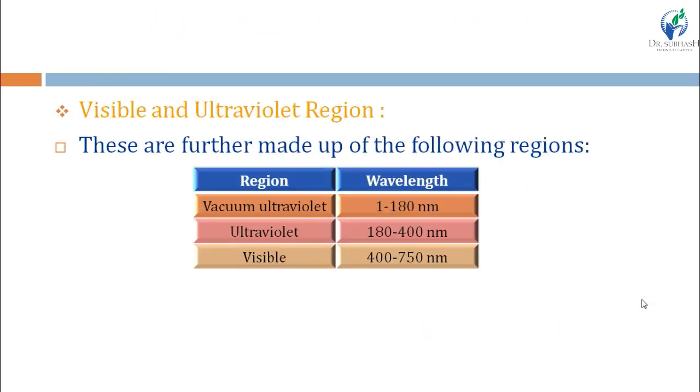After the X-ray region, the third region is the UV visible region, means ultraviolet visible region, and this region is further divided into 3 regions: vacuum ultraviolet region, ultraviolet region and visible region. The wavelength of vacuum ultraviolet region is 1 to 180 nanometer. The wavelength of ultraviolet region is 180 to 400 nanometer, and the wavelength of visible region is 400 to 750 nanometer.